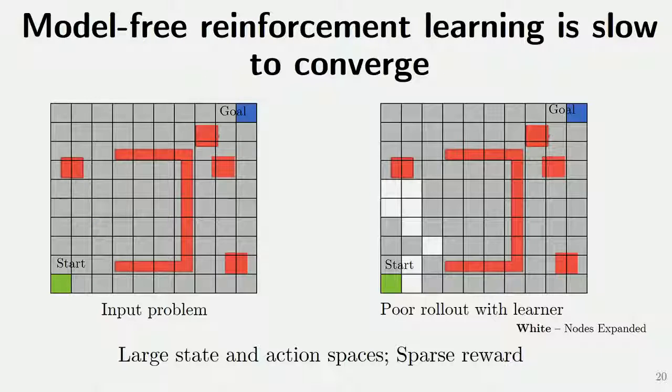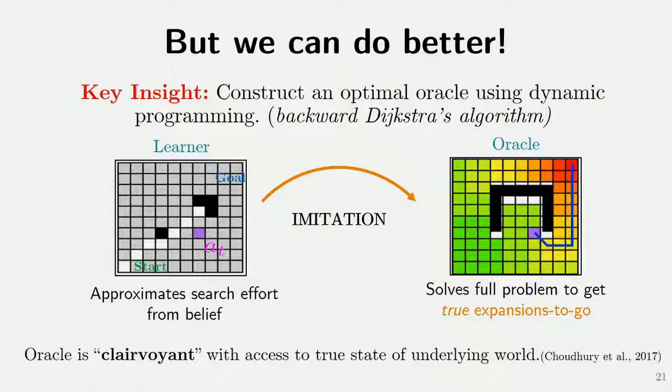So given this MDP formulation, we can think of learning a policy using model-free RL. But since we have a very large state space, which is growing exponentially as more nodes are added to the open list, and we have a sparse reward, which is that we only get a 0 when we add the goal to the open list, exploration in this domain is very difficult, and these algorithms are slow to converge. But we can actually do better. So our problem has a very good structure to it that we should not ignore.